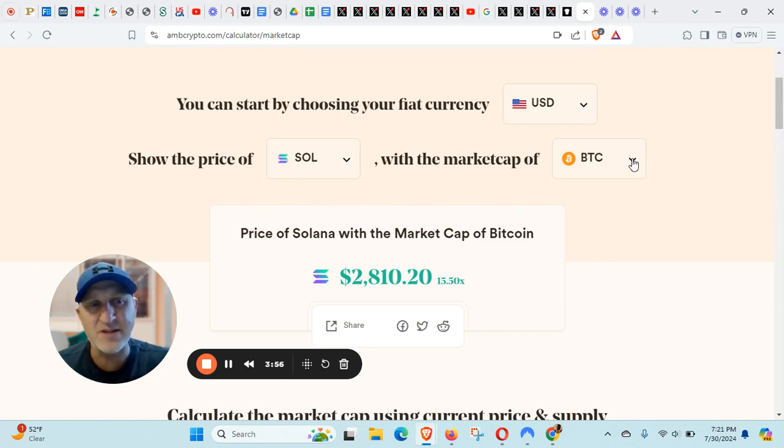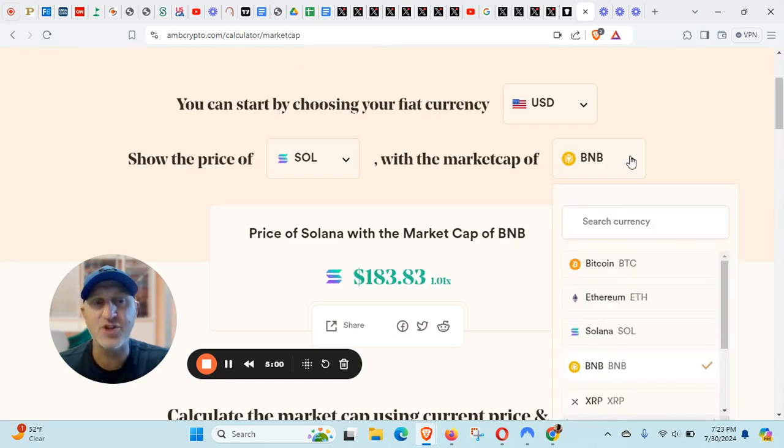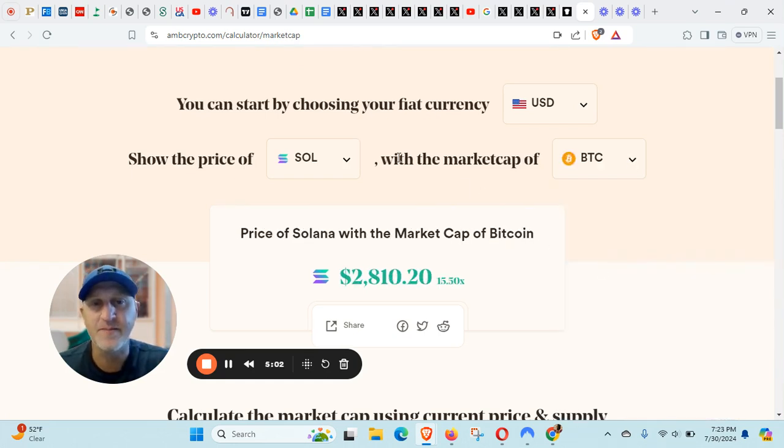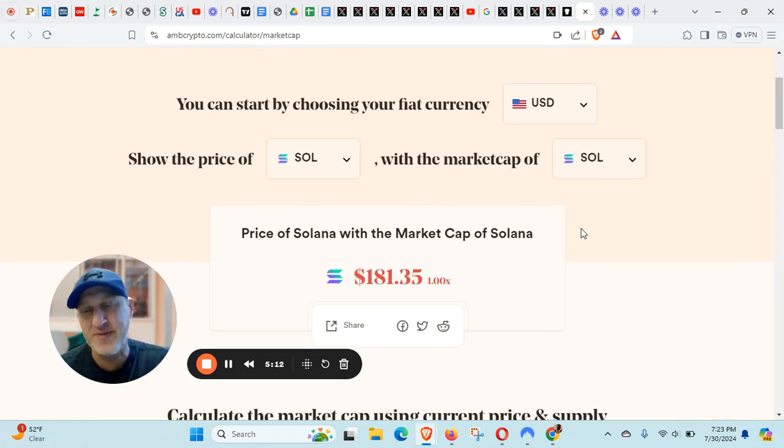So let's go back to Solana here and compare some things. Solana is now the third biggest. So Solana and Bitcoin, you can see here that's a big difference in price. So let's try some against Solana. Now we know that Ethereum beats Solana, and Bitcoin beats Solana's market cap. But Solana's market cap isn't too bad.